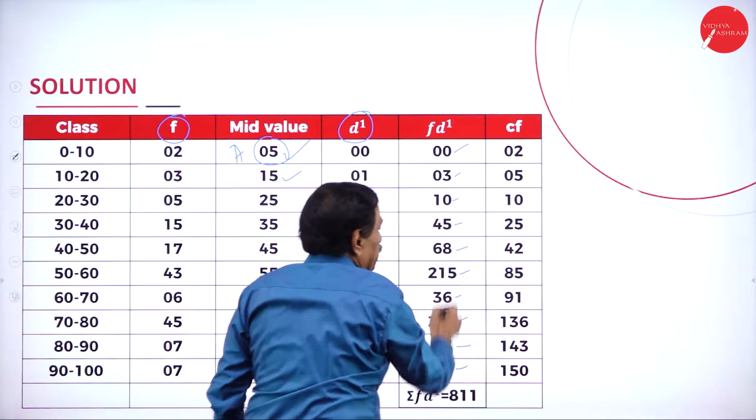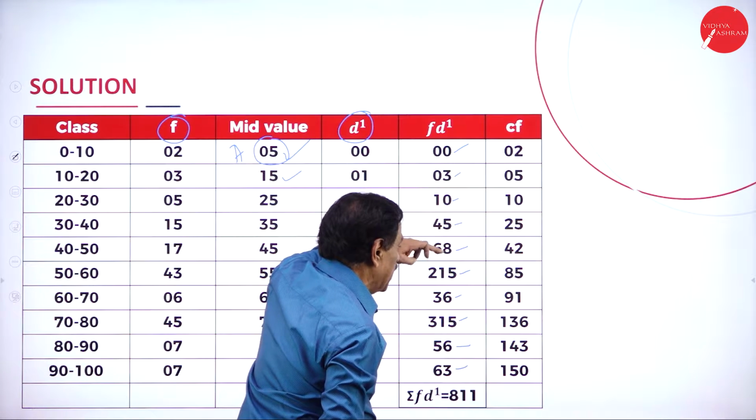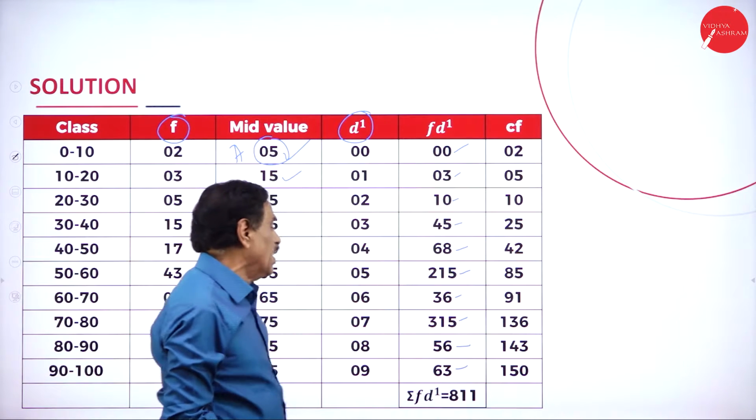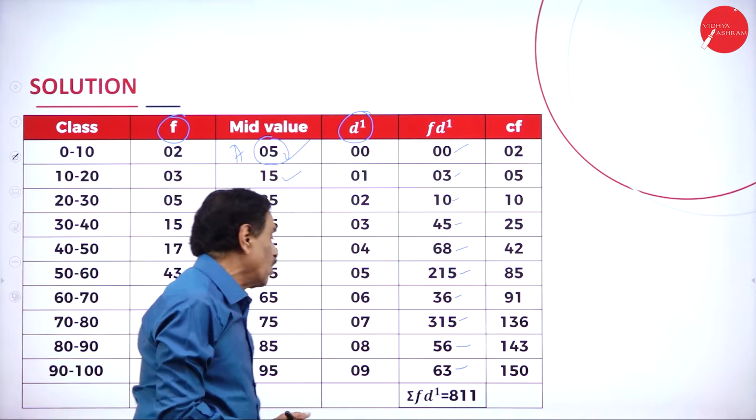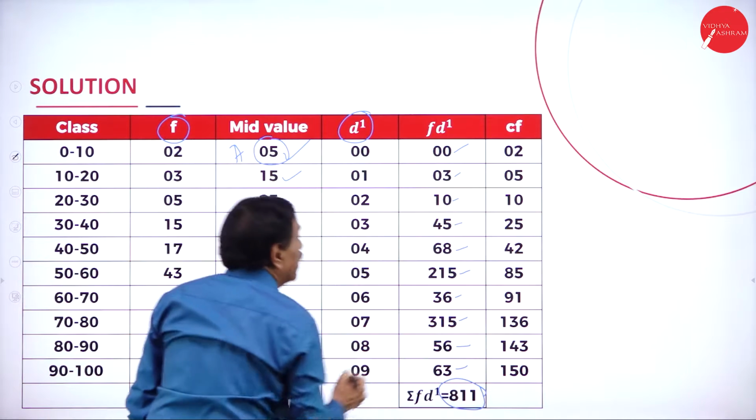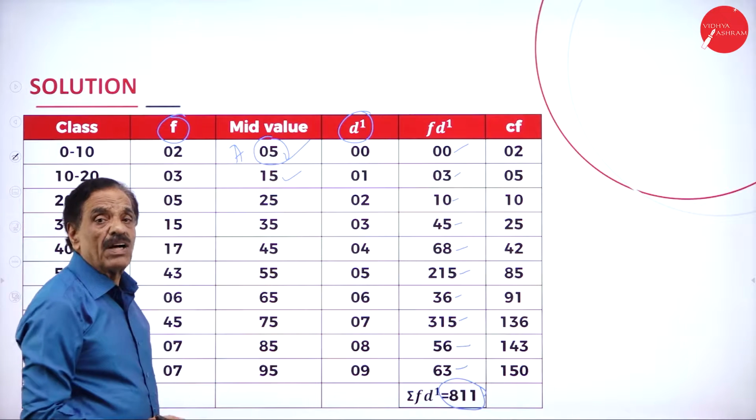If you add these numbers, 3 plus 5 is 8, 16, 21, 27, 32, 38, 41. If you add, you get sigma fd dash, the summation of fd dash, is 811.